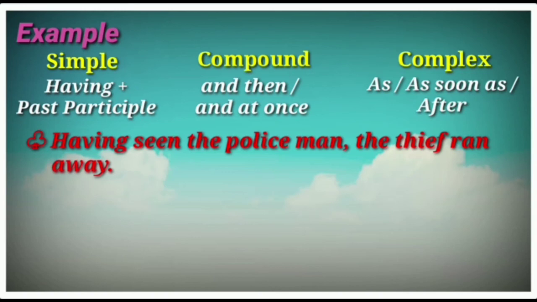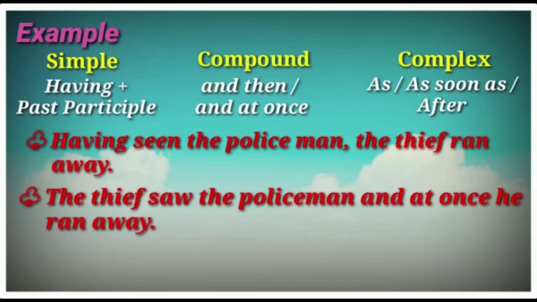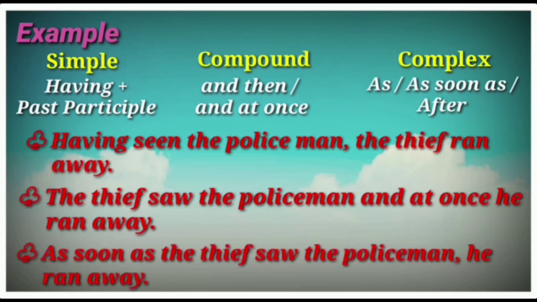To change it into compound, we have to use the coordinate conjunction and then or and at once. The thief saw the policeman and at once he ran away. To change it into complex, we have to use as soon as or after. As soon as the thief saw the policeman, he ran away.